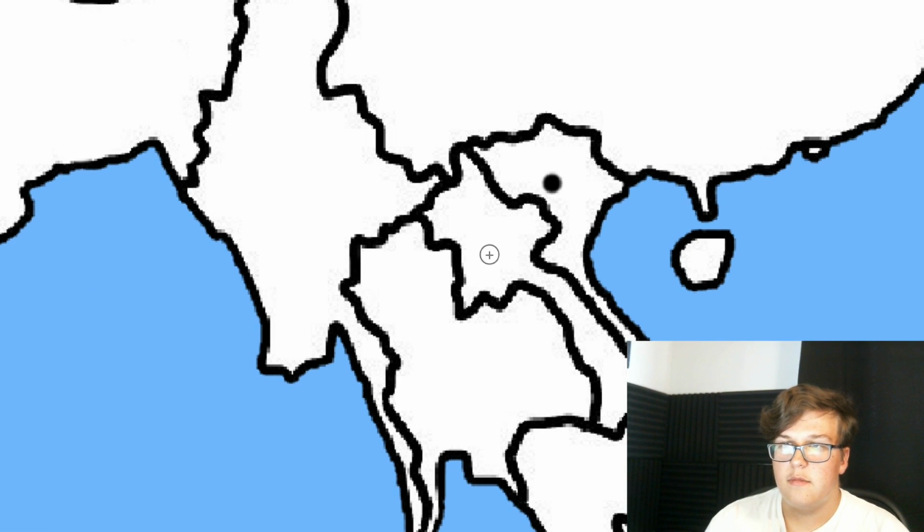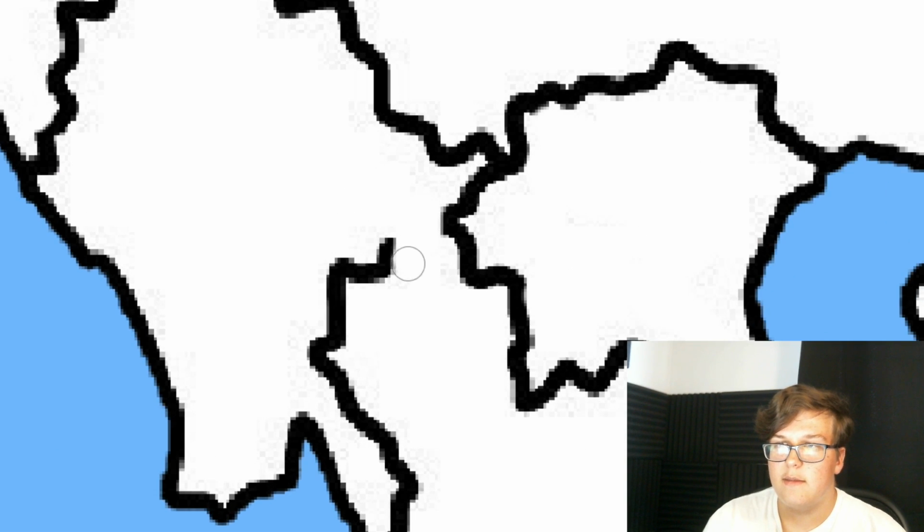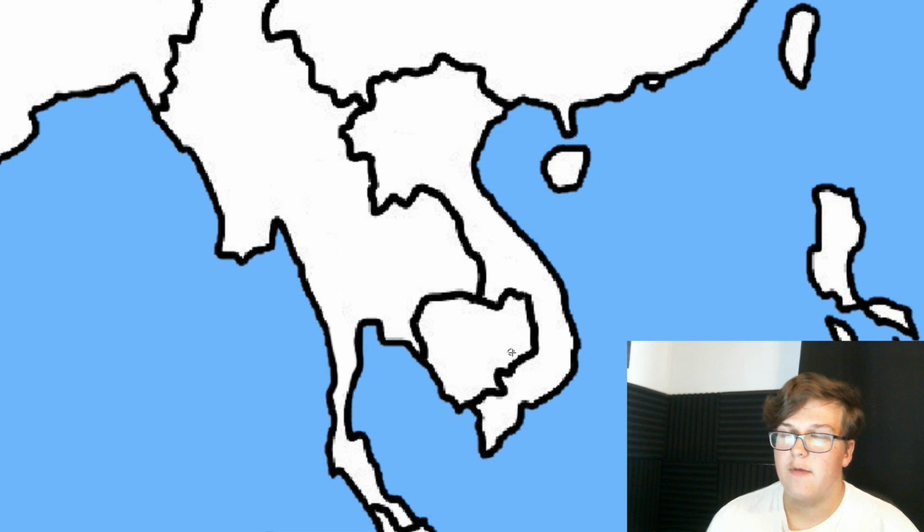So Vietnam and Laos are both communist. So let's put Vietnam and Laos under the same country. And then for Burma and Thailand, I'm going to put them under the same country. And that's solely because this little weird panhandle border thing is disgusting. Cambodia is allowed to stay where they are because they don't look that bad on the map. But I'm going to give this little top piece of land over to Vietnam.